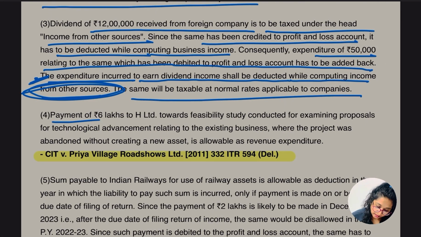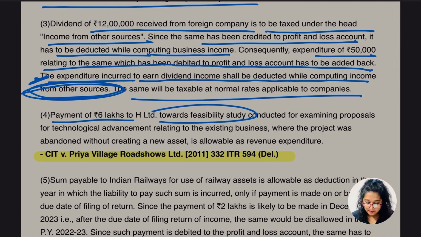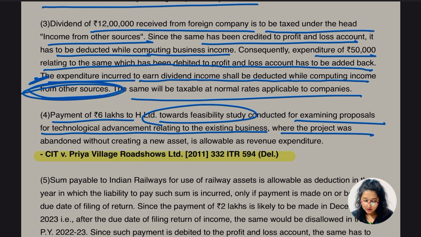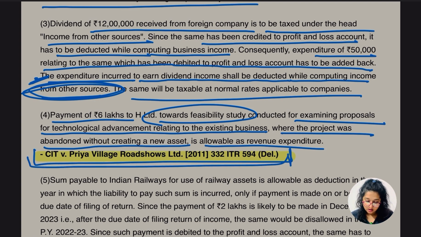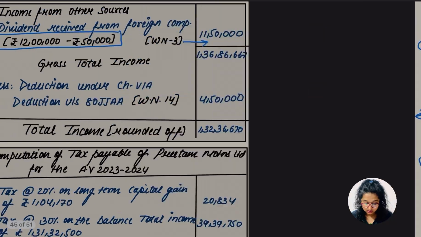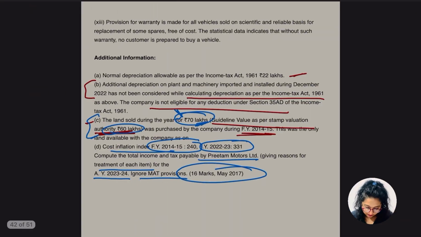Yes, let's go for the working note, guys. जल्दी quick. Payment of rupees 6 lakh to H Limited toward the feasibility study conducted for examining proposals for technical advancement relating to the existing business, where the project was abandoned without creating a new asset, is going to be allowable as revenue expenditure. And there is one case law related to this: CIT versus Priya Village Roadshow Limited. Do mention this case law and all. ठीक है, मार्क्स चाहिए अपने को, अच्छे बच्चे हैं अपन बहुत ज़्यादा.